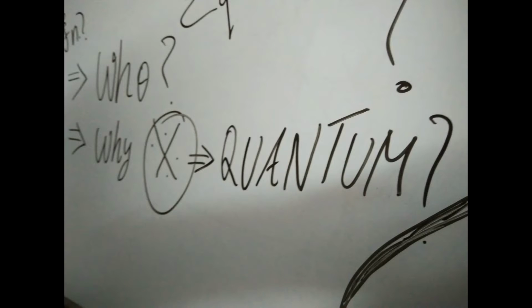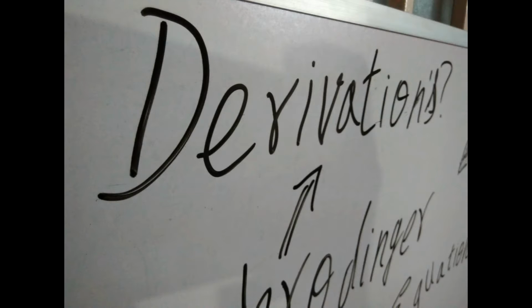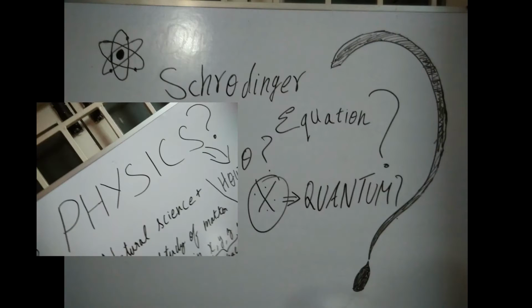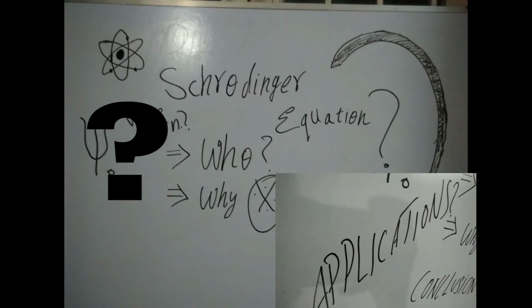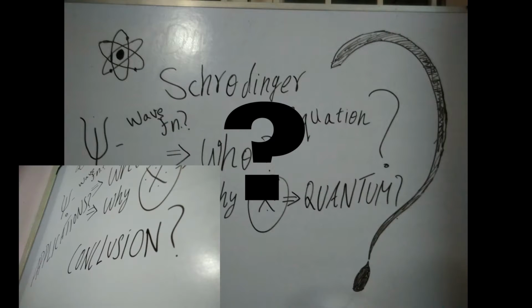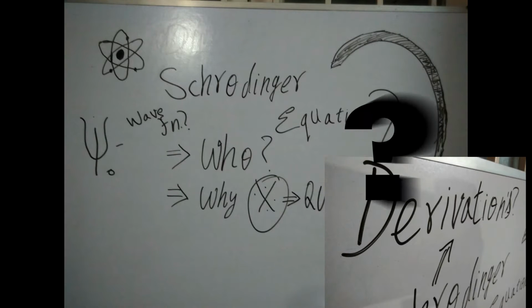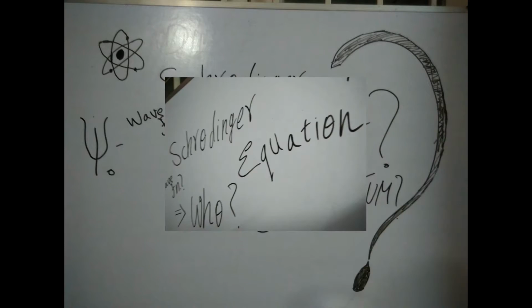Who is Schrödinger? Why is Schrödinger's equation important? What are all the Schrödinger derivations? What are all its applications? And what is the conclusion out of it? This all will be covered in this video.